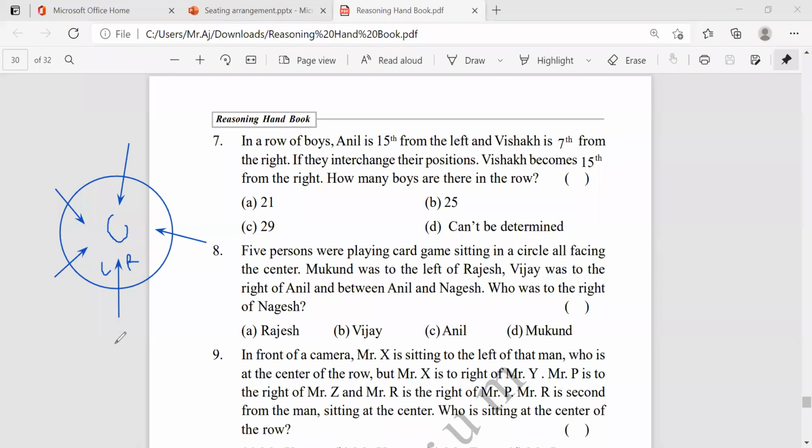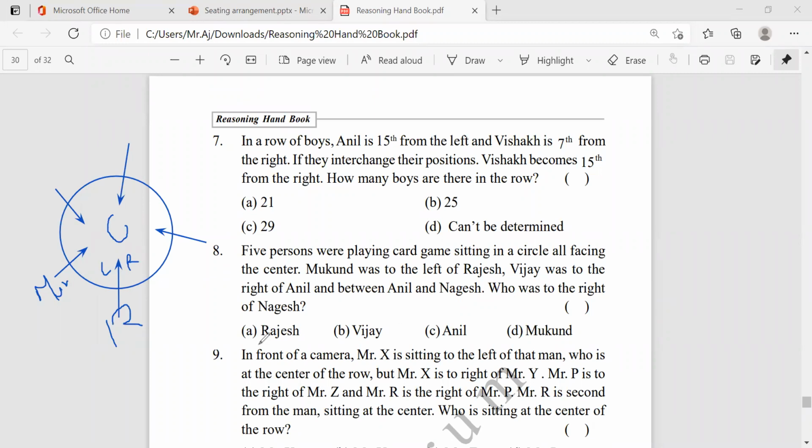Now, who's the left of Rajesh? Mukund is left of Rajesh. Okay, and left we completed.